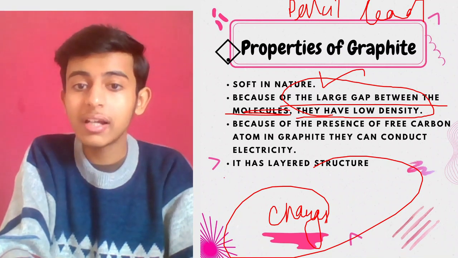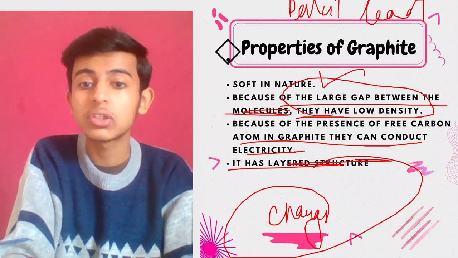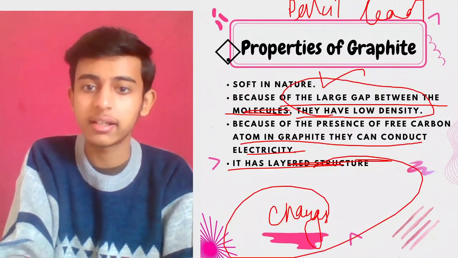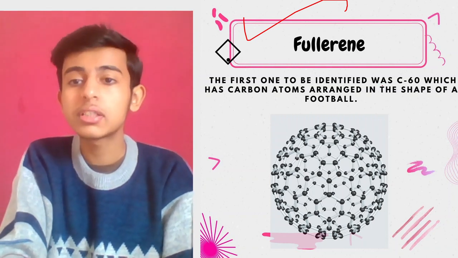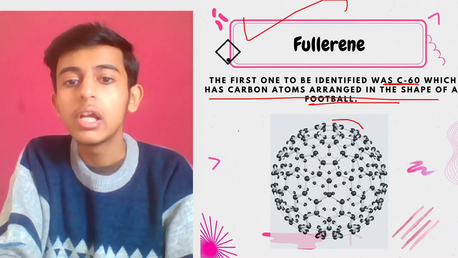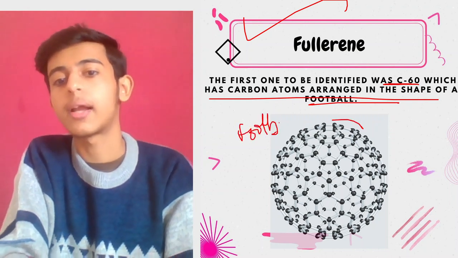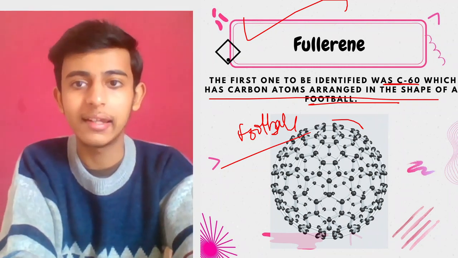Because of the presence of free carbon atoms in graphite, they can conduct electricity, and it has a layered structure, not a compact structure. Remember that. And fullerene, that is Buckminster fullerene. The first one to be identified was C60, which has carbon atoms arranged in the shape of a football. So how many of you are lovers of football? Raise your hands. How many of you like to play football?